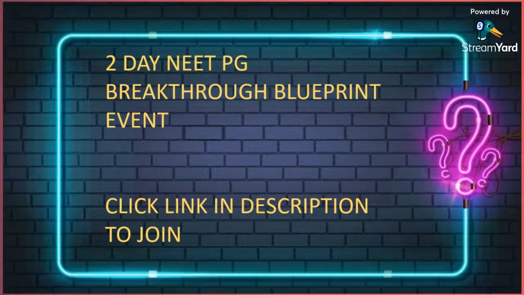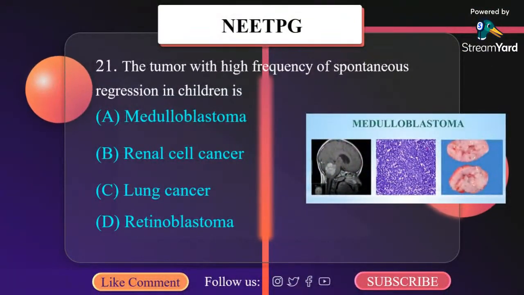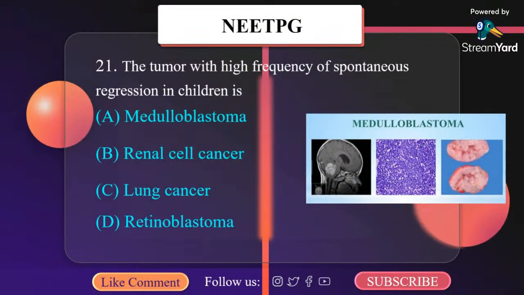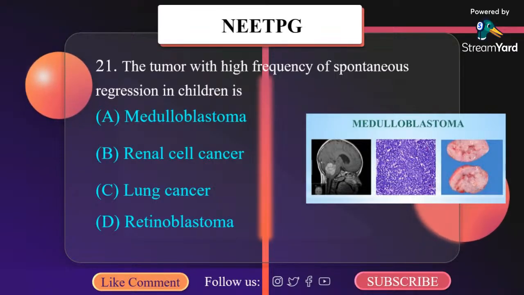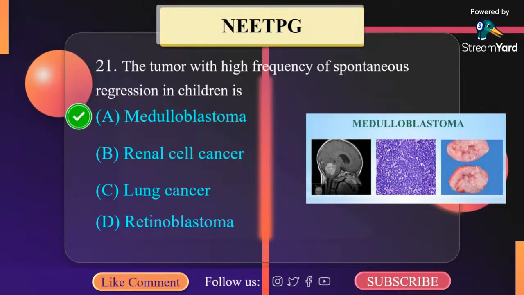So, the tumor with high frequency of spontaneous regression in children is: A. Medulloblastoma, B. Renal cell cancer, C. Lung cancer, D. Retinoblastoma. It is medulloblastoma.